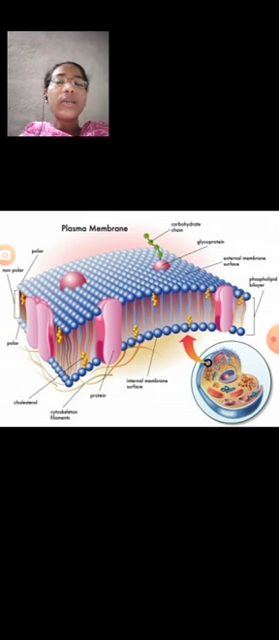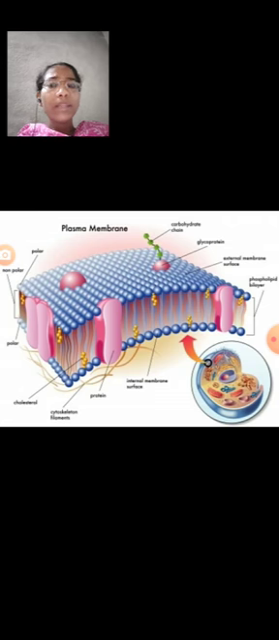The second model is the lattice model, the third is the micellar model, and the fourth is Robertson's unit membrane model, also called the trilaminar model. The fifth one is the fluid mosaic model. Basically, the plasma membrane is composed of proteins and lipids, and also a small percentage of carbohydrates.